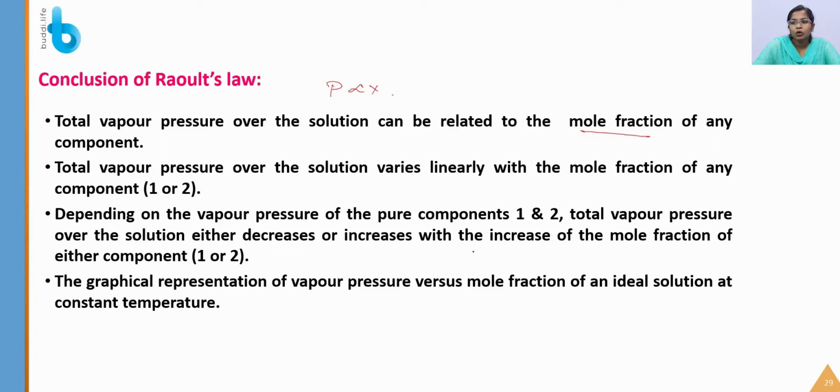Total vapor pressure over the solution varies linearly with the mole fraction of any component. So the vapor pressure will vary only in a very small amount, that is, it will vary linearly. Depending on the vapor pressure of the pure components 1 and 2, total vapor pressure over the solution either decreases or increases with an increase in the mole fraction of either component.